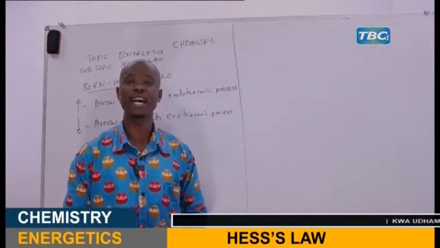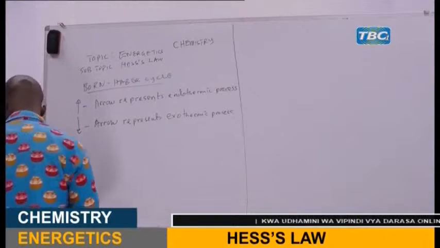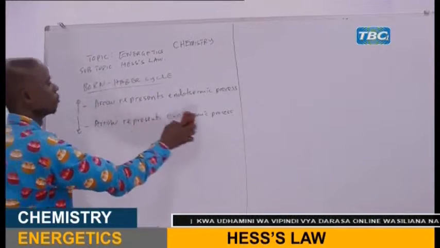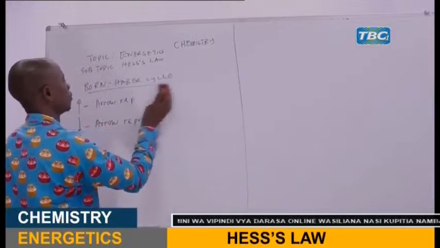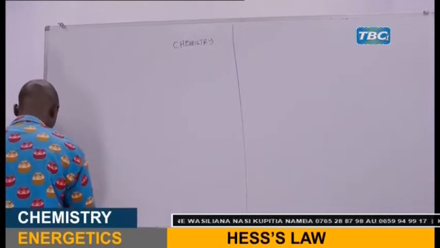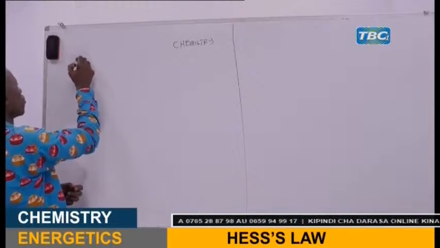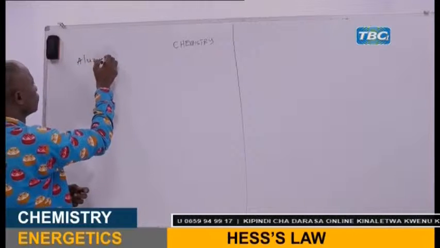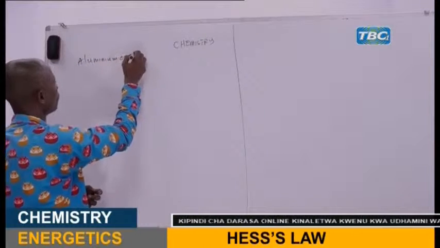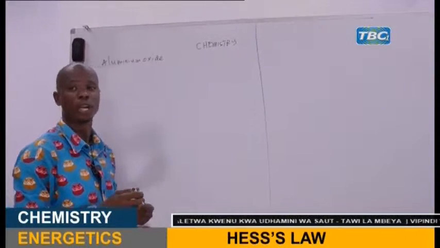The compound given there is aluminum oxide. What is the chemical formula of aluminum oxide?